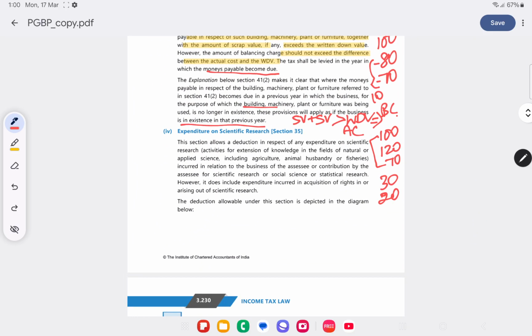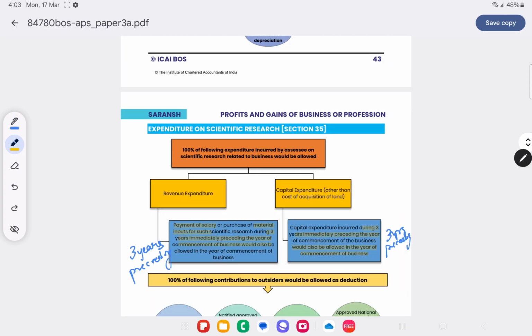Now we'll move on to the next section, section 35. Expenditure on scientific research. Whenever we are doing any specified business, we'll get the benefit of 100% deduction on certain expenses. Now, what happens if we have taken up scientific research in-house? We are ourselves doing scientific research. We would have incurred some revenue expense or some capital expense. Capital expense should be other than the acquisition of land.